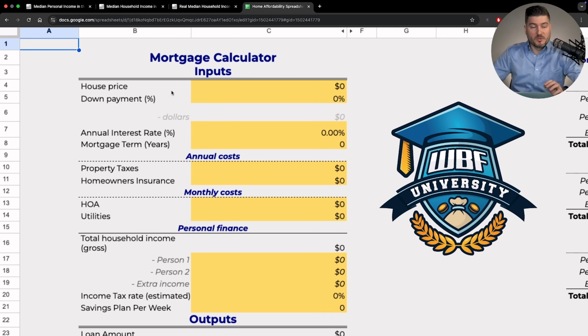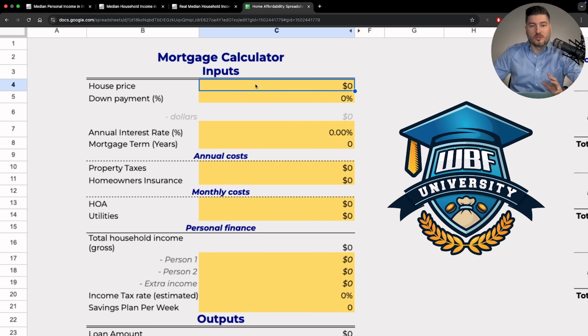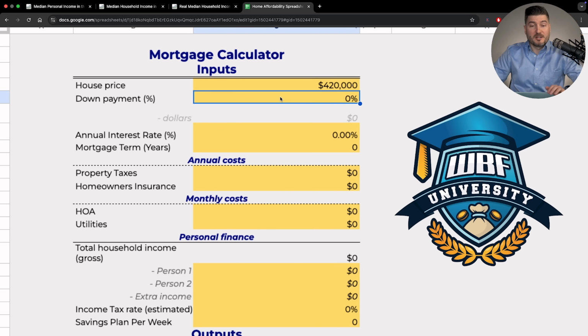So what I recommend you doing is taking a hard look at how much money you actually net. We're not going to be going off gross figures. Gross figures don't mean anything, okay? Especially if you're a business owner. You can gross $1 million a year and still lose money, right? So when we're going to use these numbers, let's just use the median right now. And I'll use $420,000 for a home. In your area, it may be significantly less. In your area, it may be significantly more. But let's roll with